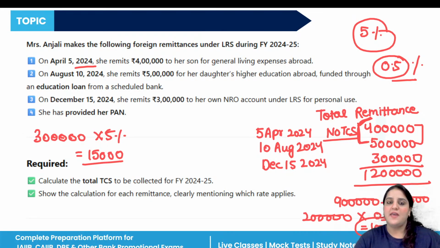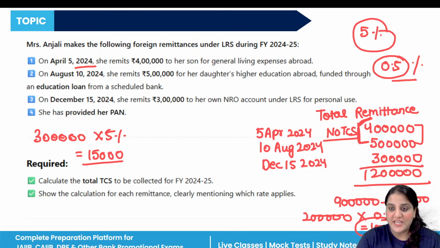Now the question is, why did we deduct tax when 3 lakh is already less than 7 lakh? In one financial year, once the 7 lakh limit is exceeded, then in every remittance we have to deduct the tax. So that's why on 3 lakh 5% is applied.